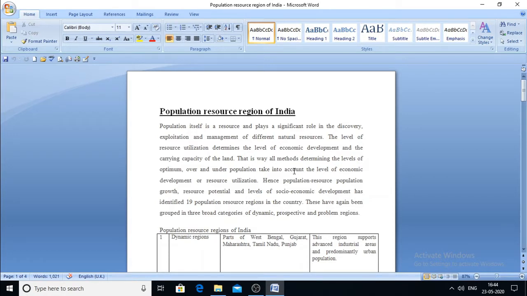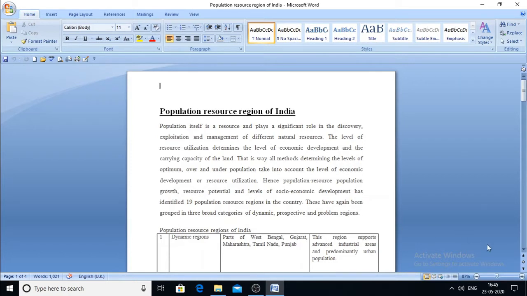Now, it happens that in some area we have a large reservoir of resources, or we can say a particular area has a rich deposit of a particular kind of resource. But on the other hand, the population concentration is very high, there is some socio-economic obstacle, and at the same time we have technological dropout, or we can say we are lacking technological advancement. So even if we have the resources, we cannot explore them, and therefore this does not lead to the development of a particular area. So that is one kind of relationship.